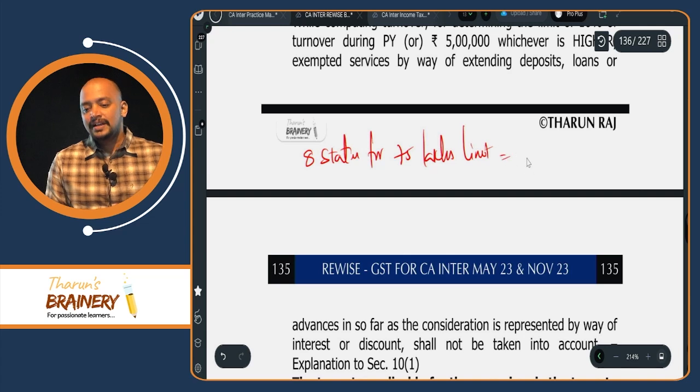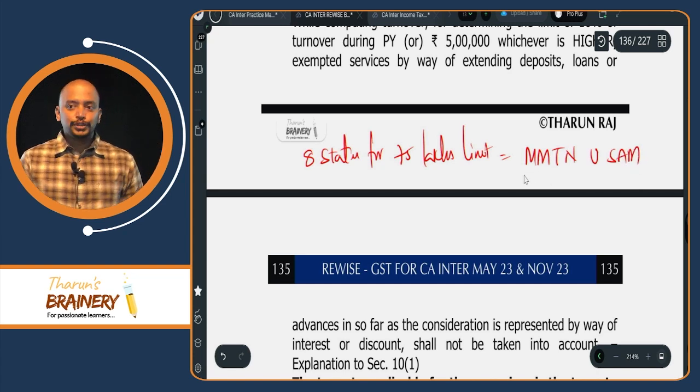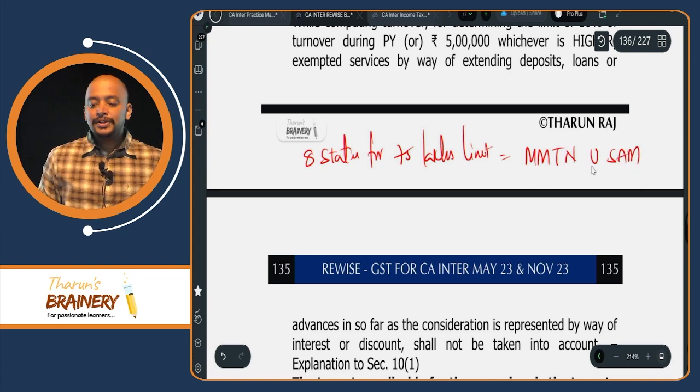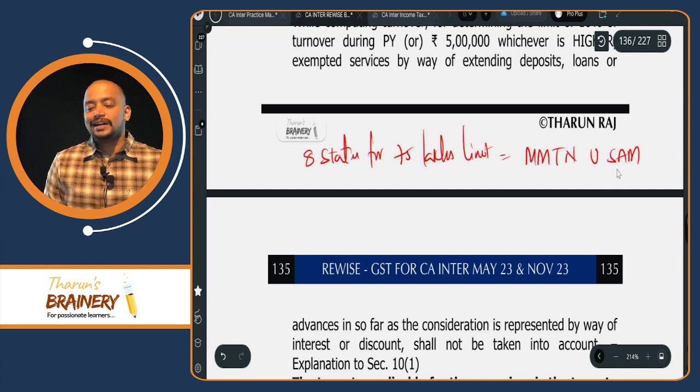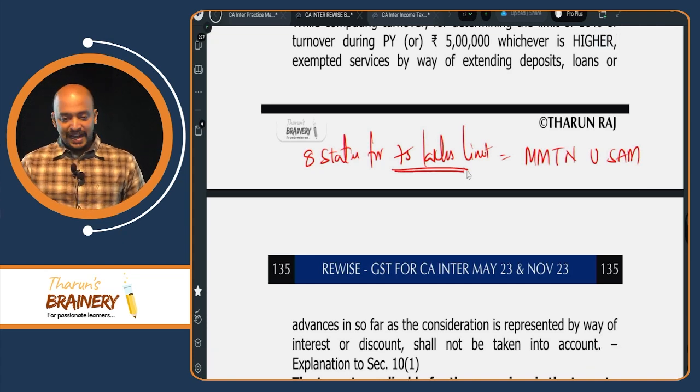Just listen. MMTN USAM. MMTN you already know: Manipur, Mizoram, Tripura, Nagaland. U for Uttarakhand. SAM is the same, that is Sikkim, Arunachal Pradesh and Meghalaya. These are the 8 states for which the limit for composition scheme during the previous year is 75 lakhs.